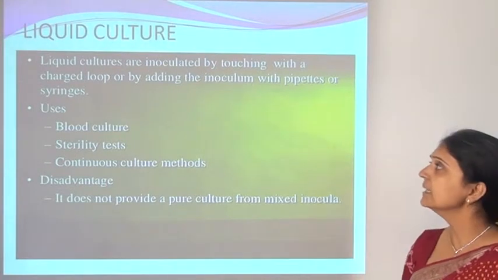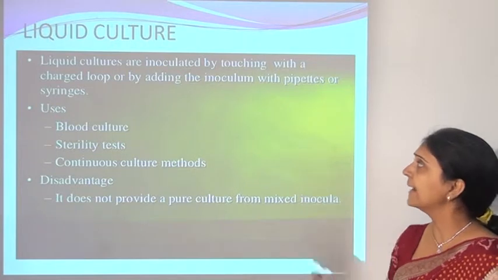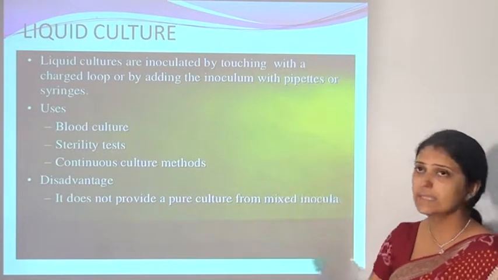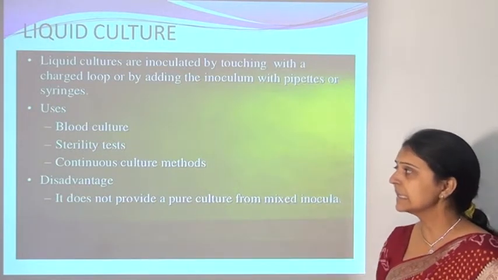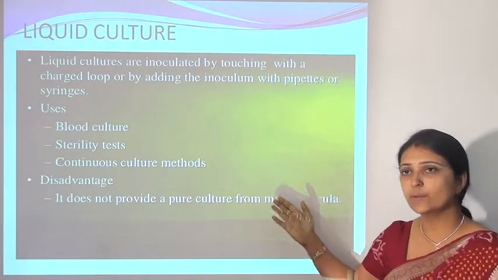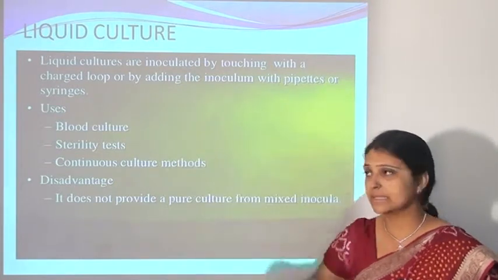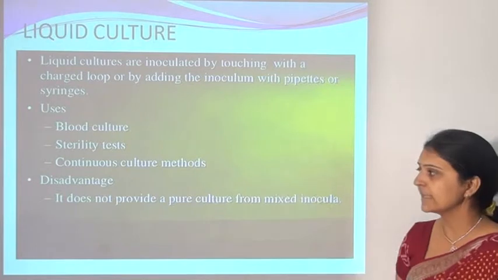Then the liquid culture. Liquid cultures are inoculated by touching with a charged loop or by adding the inoculum with pipettes or a syringe. Examples are the blood culture, sterility test media, that is the fluid thioglycolate medium and the soybean casein digest medium, which two media are used for the sterility test, and the continuous culture method.